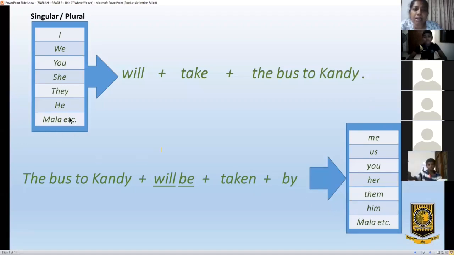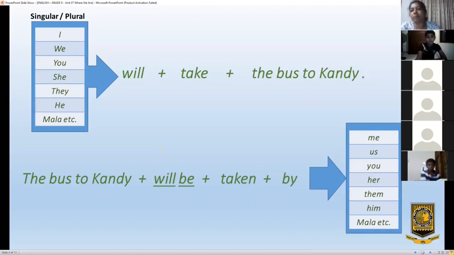Mala, that is not a pronoun. So that is a pure noun. So you have to put Mala as the same name, by Mala. If you put Mala as the subject, then the same name is here. Right? So remember, the pronouns in the subject sentence change when they become the object.